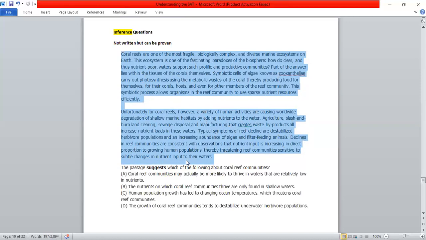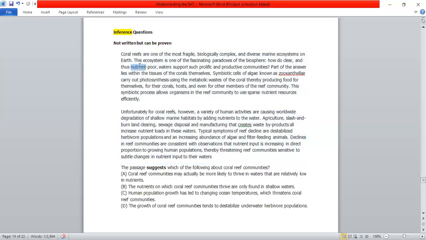Subtle changes in nutrient input to the water. So how are we doing that? Because we are making some changes in the nutrients. Now, if you see, earlier I said that they thrive in nutrient-poor water, so they don't need nutrients. And then I'm saying that I'm making some changes in the nutrients. Now, can I reduce the nutrients more? If I do, it is already nutrient poor, so it will keep thriving. But it is not thriving. That means what will I be doing to the nutrients? Maybe I'm somehow adding the nutrients.